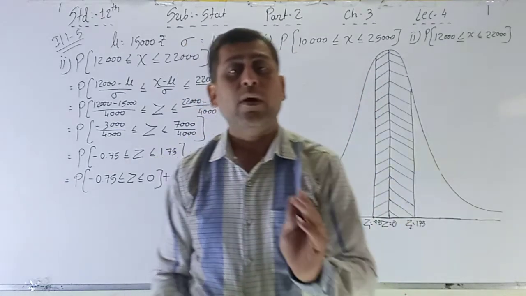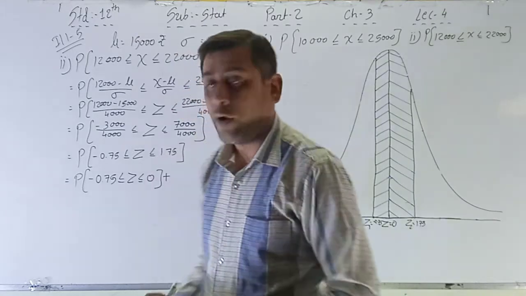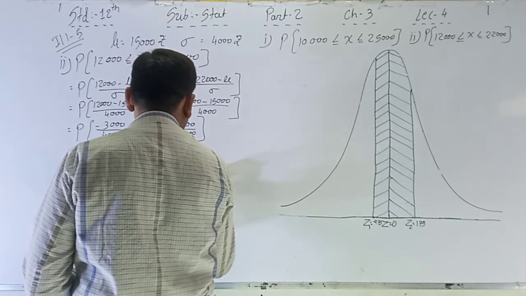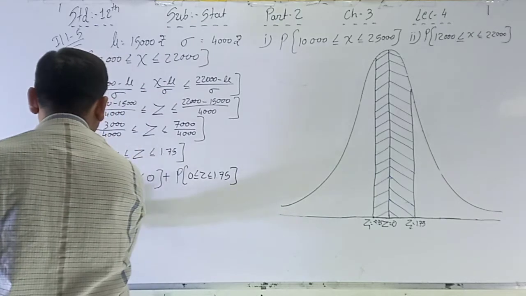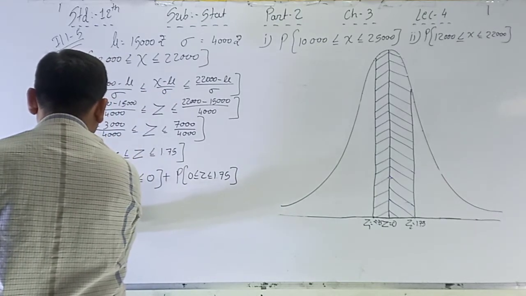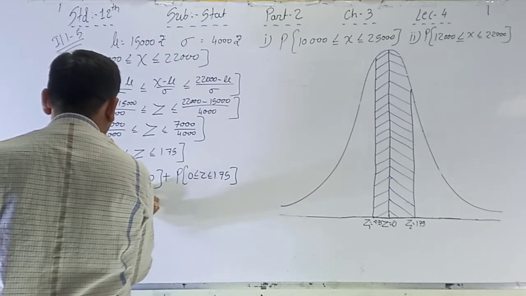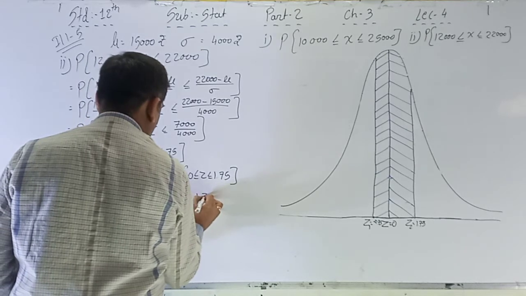Minus 0.75 to 0 and 0 to 1.75, plus P of 0 less than or equal to Z less than or equal to 1.75. So here, first of all, convert the negative into positive: 0.75, and plus 0 positive as it is, no change.